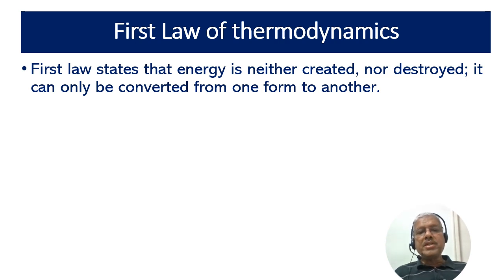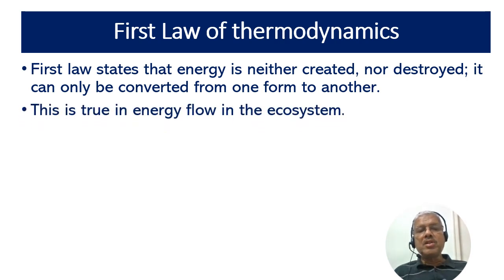The storage and the loss of energy in an ecosystem is based on two basic laws of thermodynamics. The law of thermodynamics in the ecosystem explains the flow of energy at each trophic level. The first law states that energy is neither created nor destroyed. It can only be converted from one form to another. This is true in energy flow in the ecosystem.